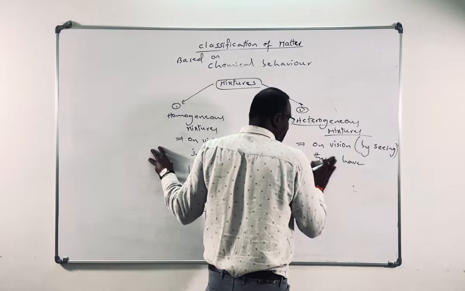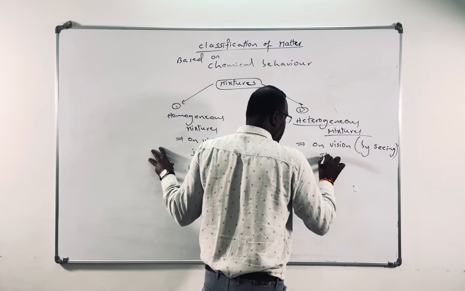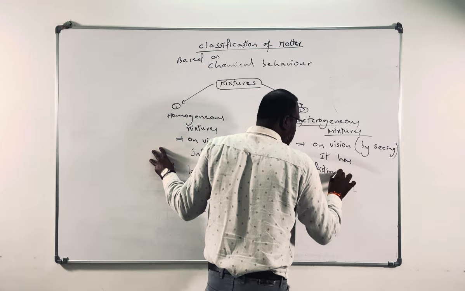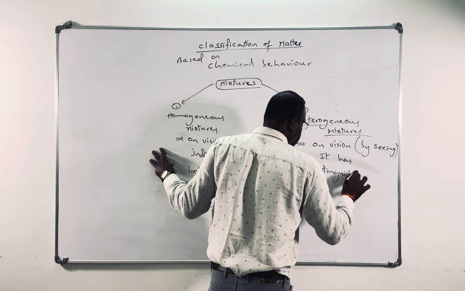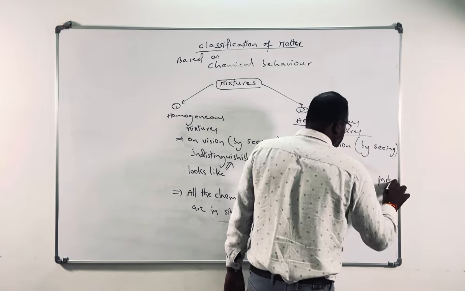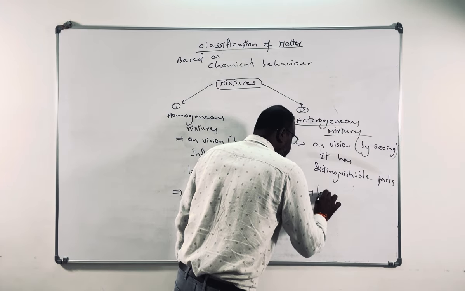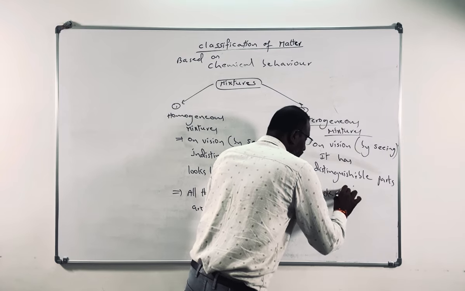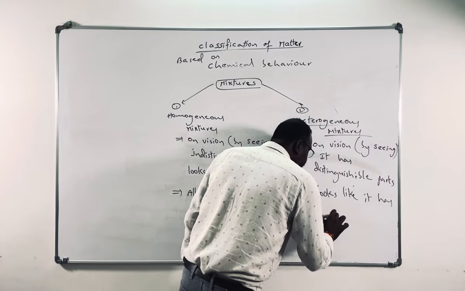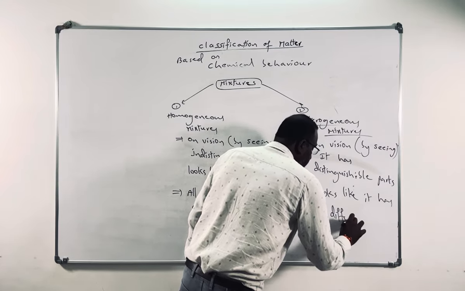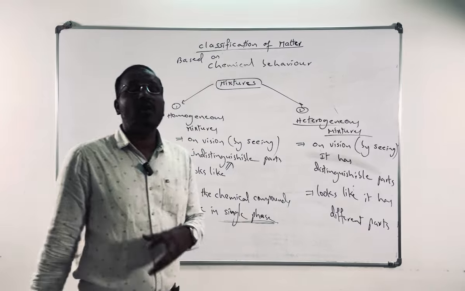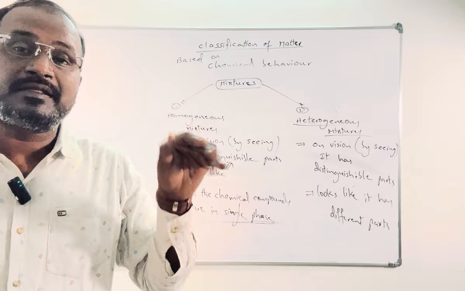Simply, a heterogeneous mixture has distinguishable parts, meaning they look like different parts, and we can see all the parts easily.